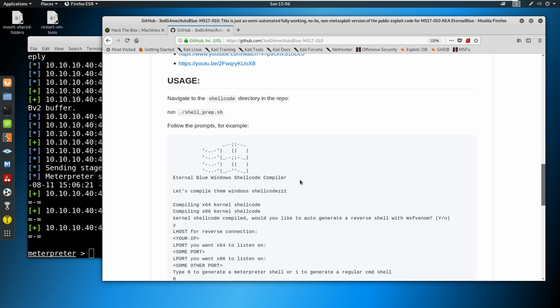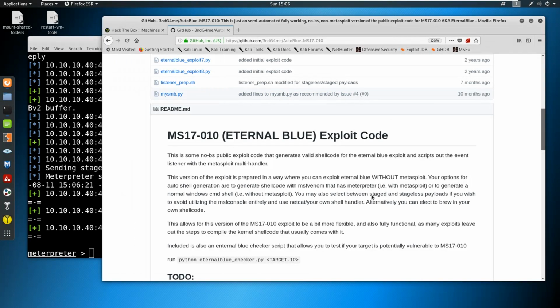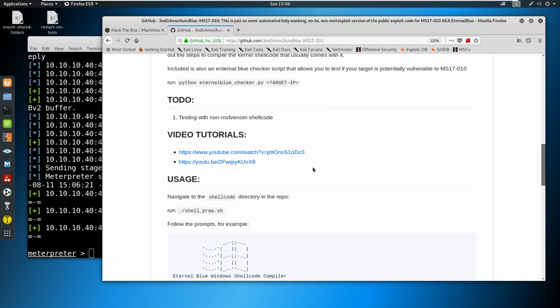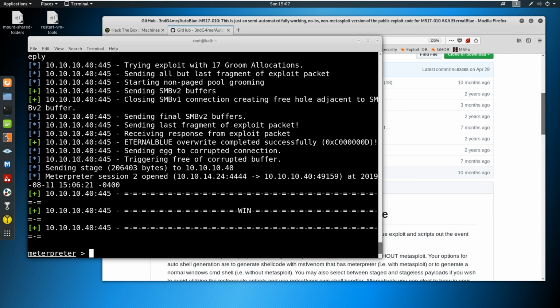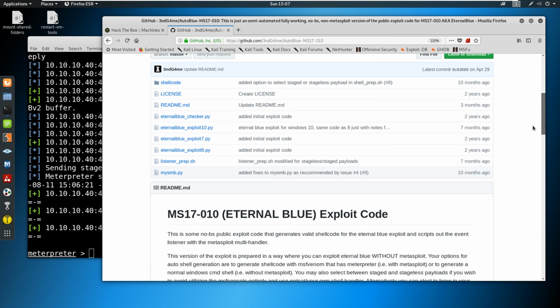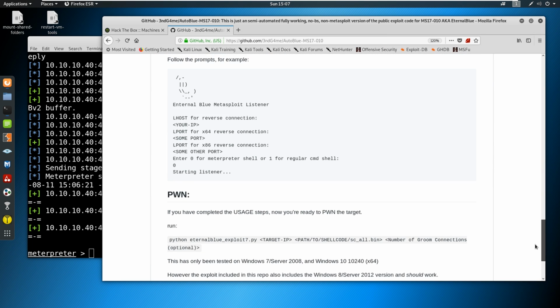It's just a little bit more manual of a method, and this one's actually pretty good. The one in the past when EternalBlue first came out was a little bit more hands-on, a little bit more detailed. This one has made it way more comfortable to use and user-friendly. So my advice is if you're looking for an alternative to Meterpreter, and this is still going to use Meterpreter, though you do not have to.